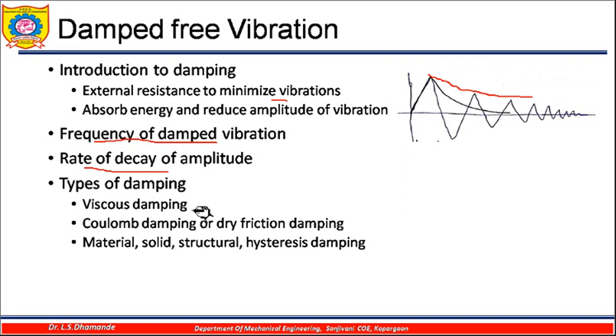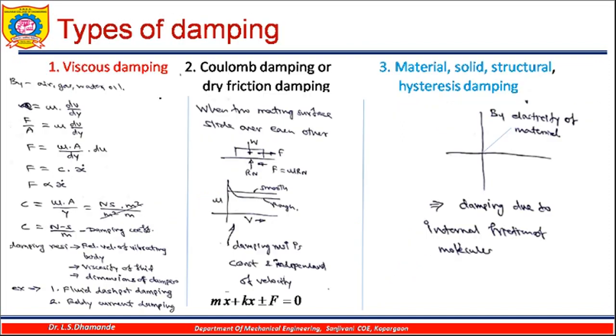So basically there are three types of damping we can discuss. One is the viscous damping, another is Coulomb damping or dry friction damping, and the third is called material, solid, structural or hysteresis damping. So let us see now first the viscous damping.